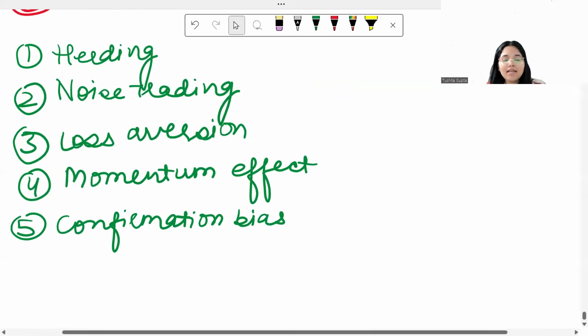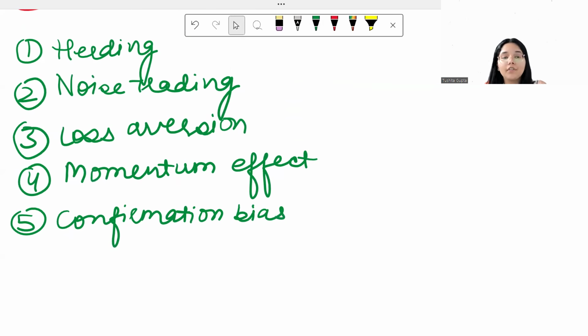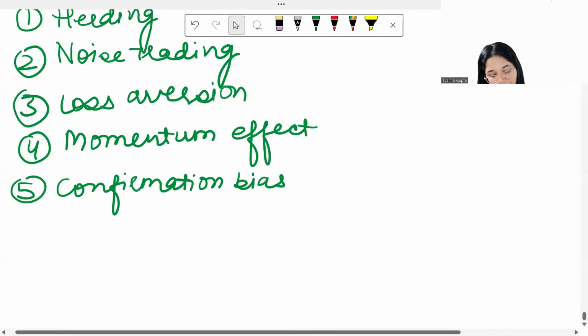All of the points that we are studying over here are termed under behavioral finance. This basically talks about how human beings behave, and how the behavior of human beings causes imperfections in the market. So let's move to another point.